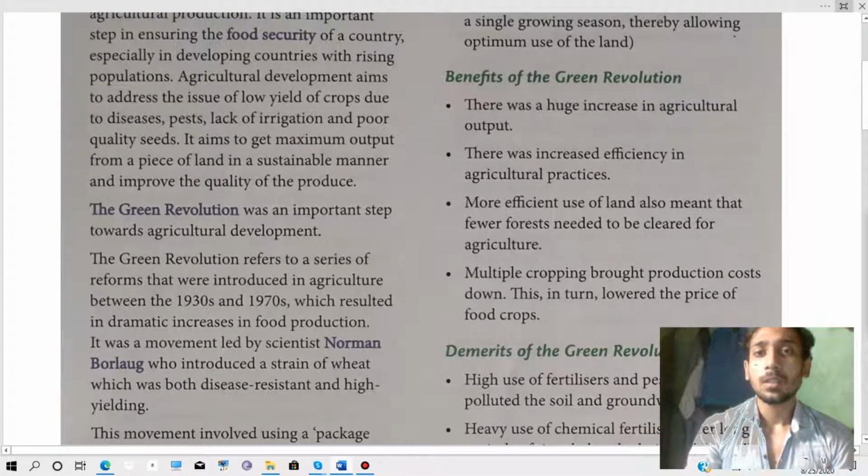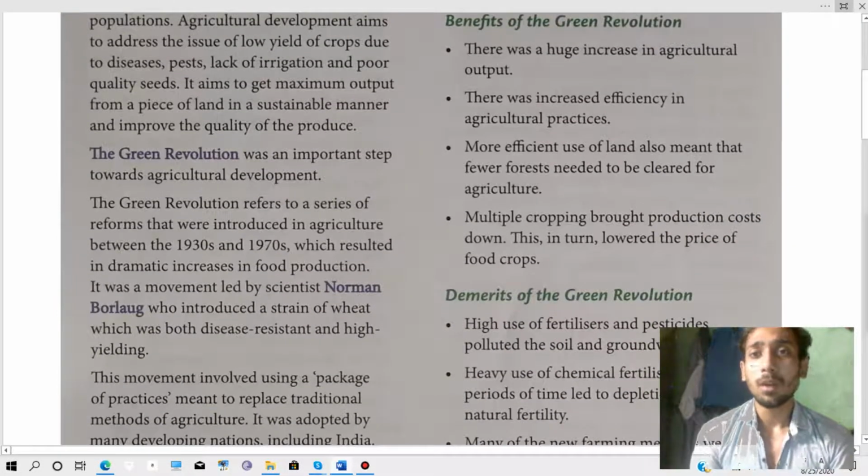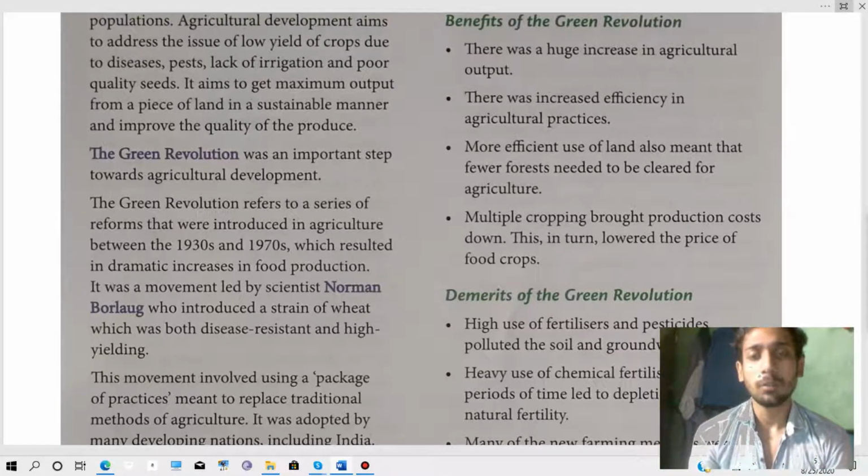Thereafter, the next thing which comes up is the benefits of the green revolution. What are the benefits we are going to get from the green revolution? Means the advantages of the green revolution. There was a huge increase in agricultural output. There was increased efficiency in agricultural practices. More efficient use of land also meant that fewer forests needed to be cleared for agriculture, and multiple cropping brought production cost down. This in turn lowered the price of food crops.